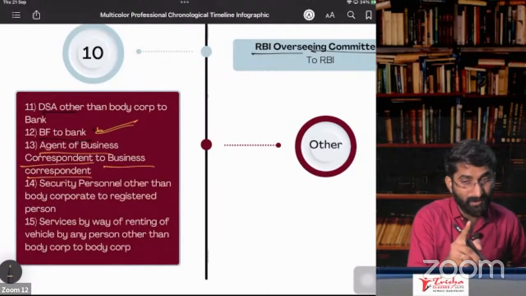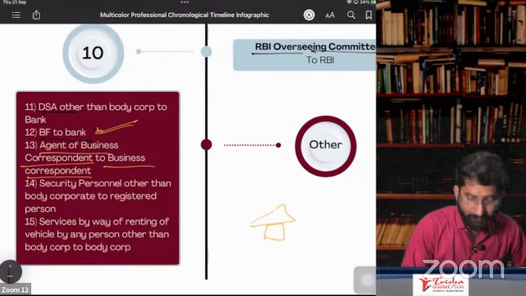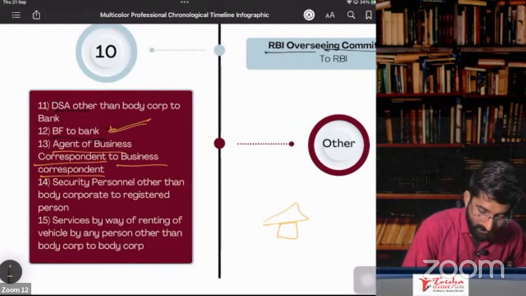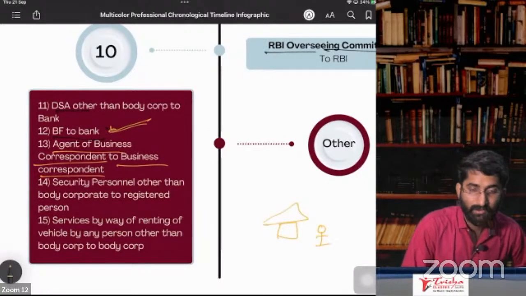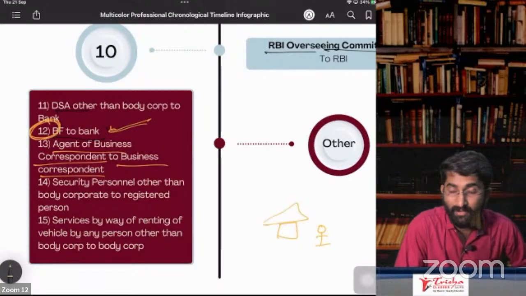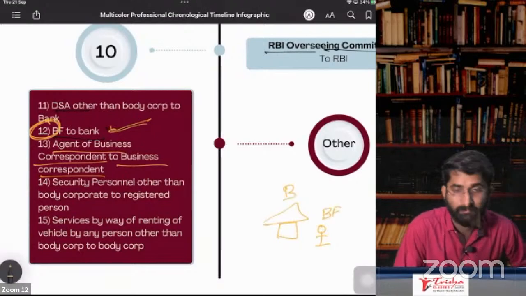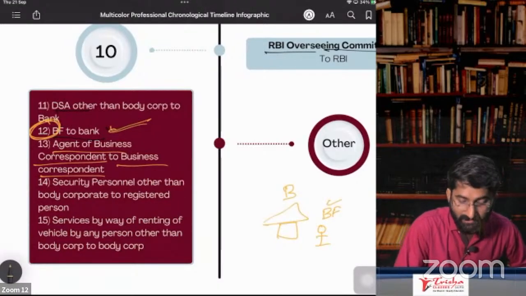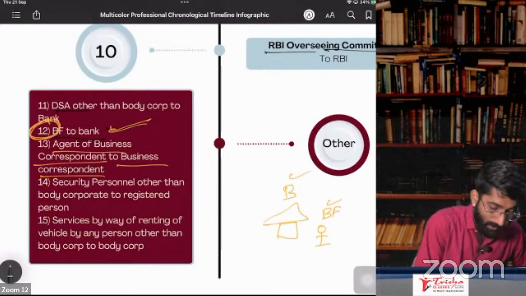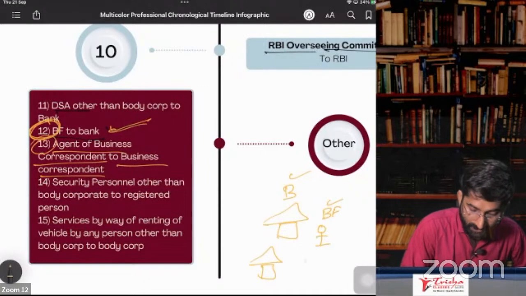Next, agent of business correspondent. See here, this is the bank, and this person is the business facilitator. Point number 12 is talking about the business facilitator and bank. But point number 13 is talking about the bank, the business correspondent, and the agent of the business correspondent.